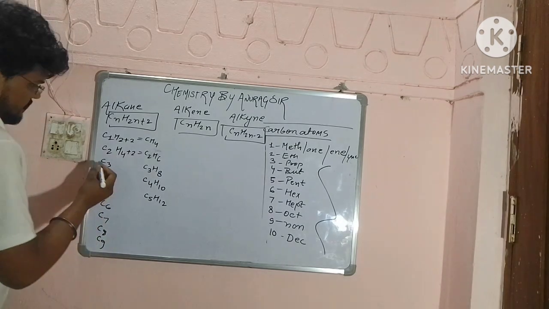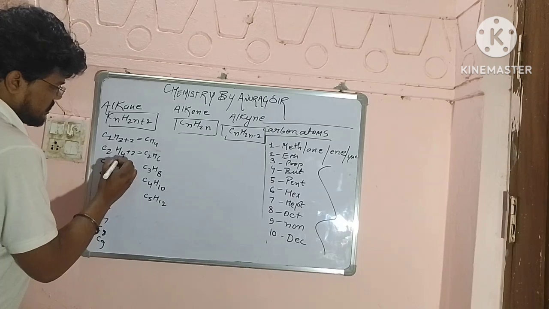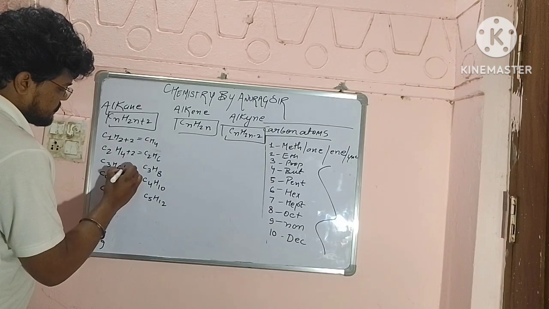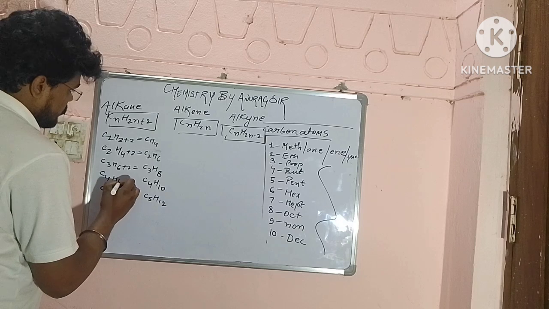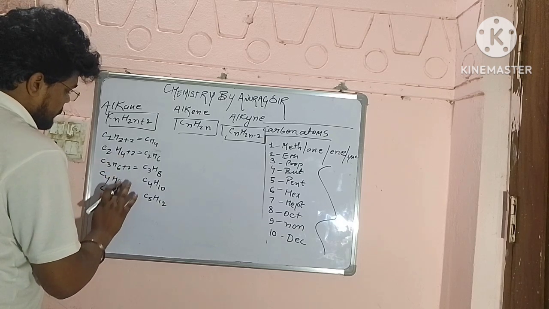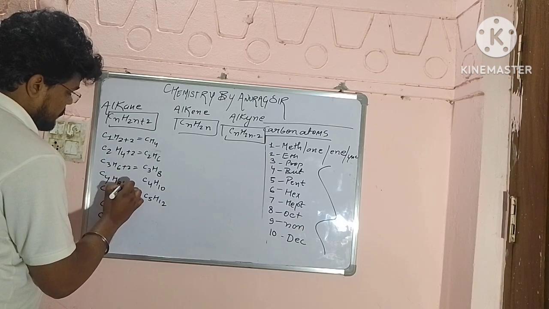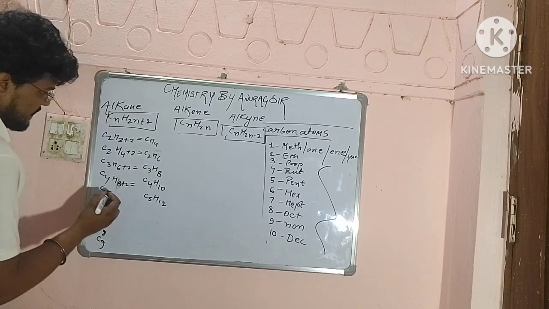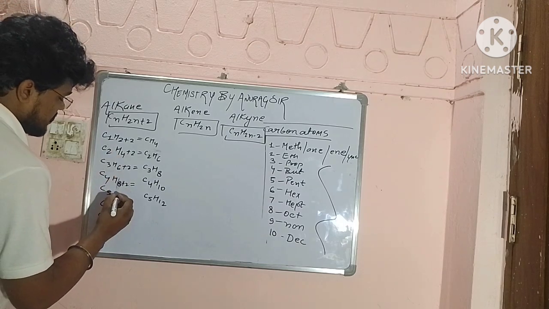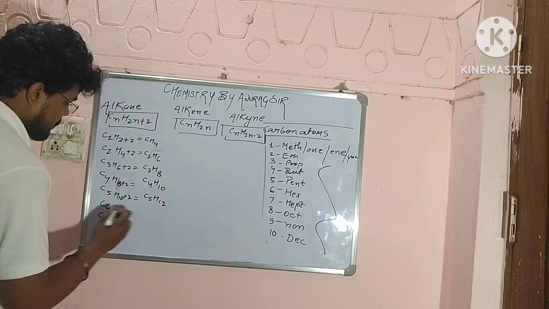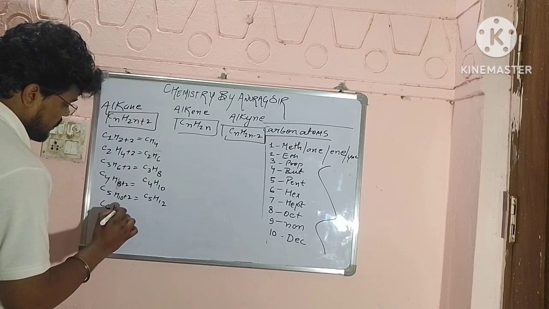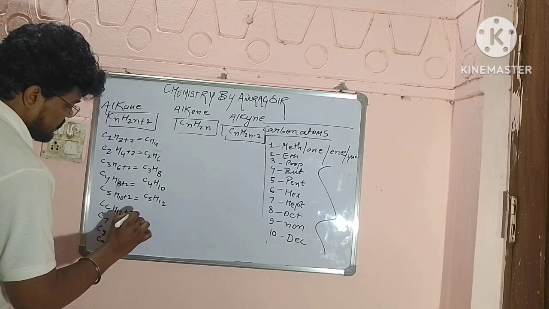Let's make everyone see. H 2 into 3 is 6 plus 2, it will become 8. Then for 4, 2 into 4 is 8 plus 2, it will become 10. Then for 5, 2 into 5 is 10 plus 2, 12. Then for 6, 2 into 6 is 12 plus 2, it will become 14.